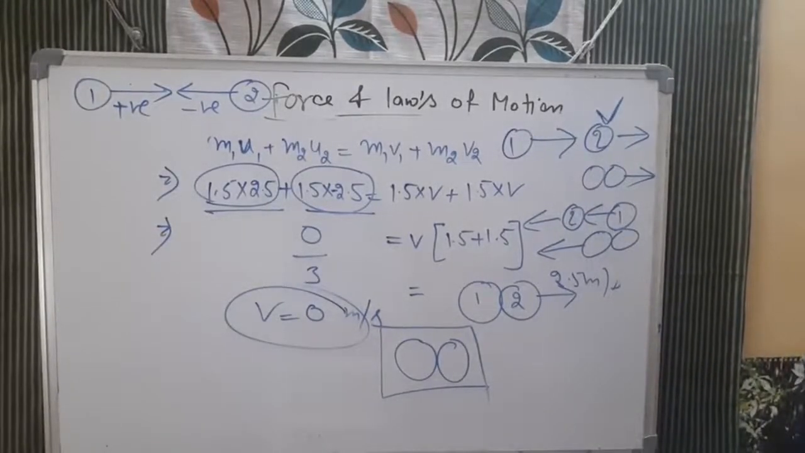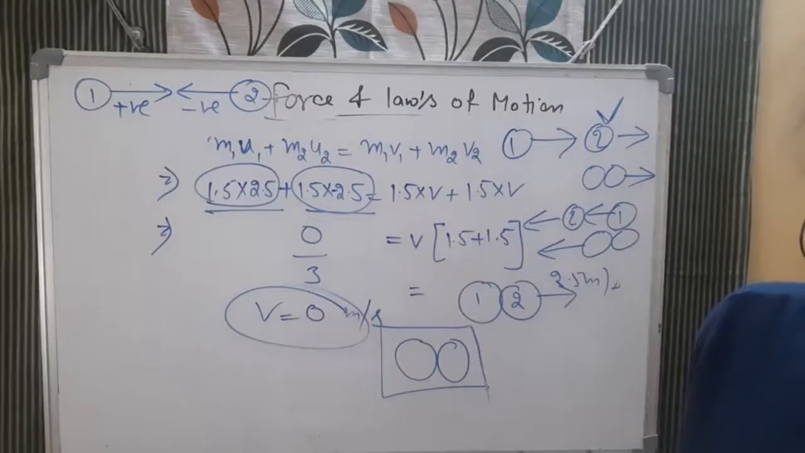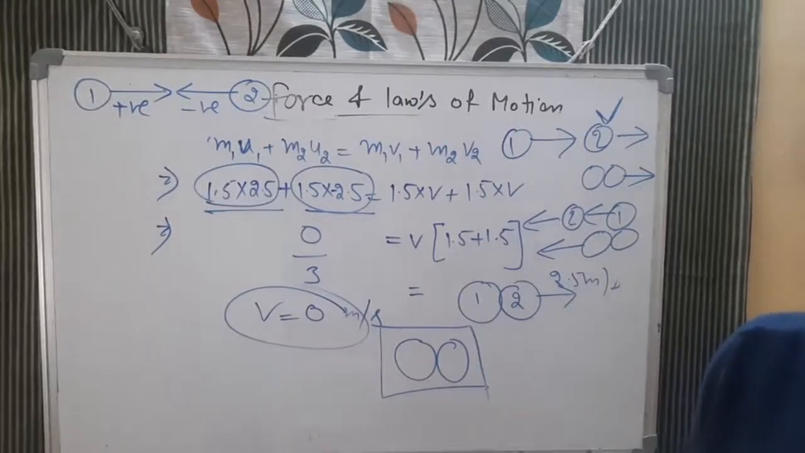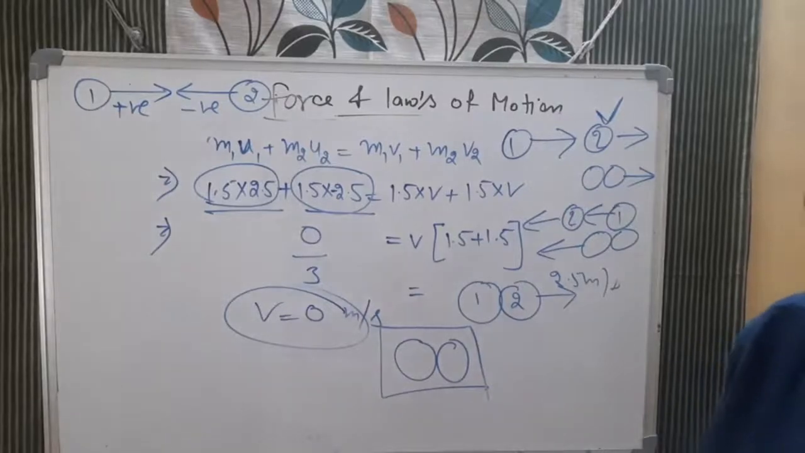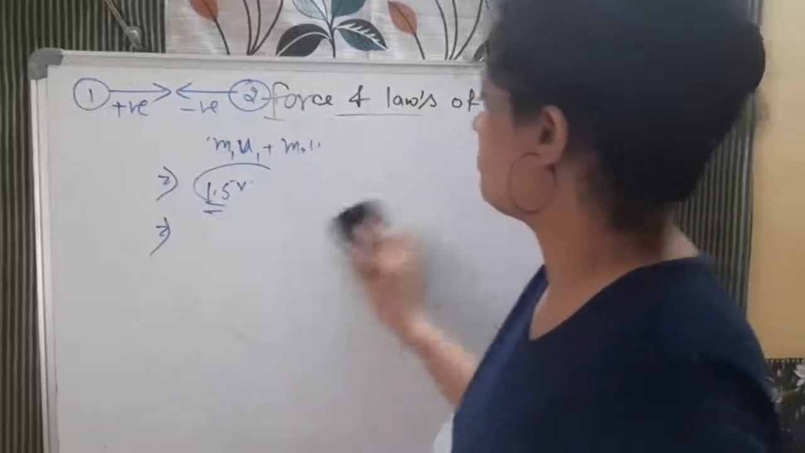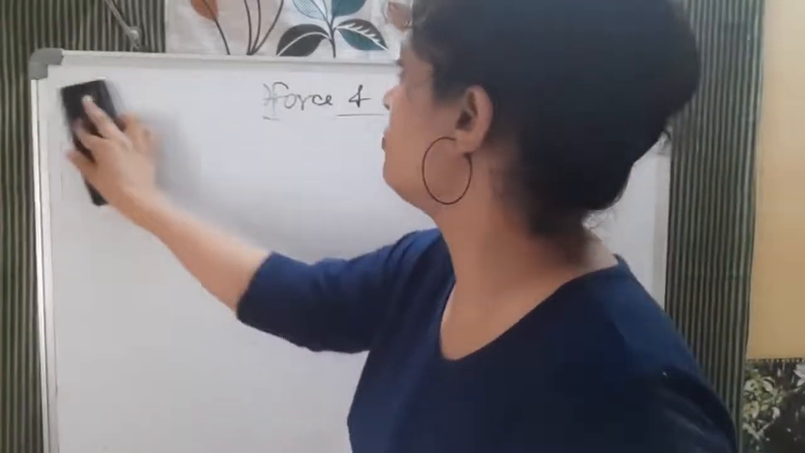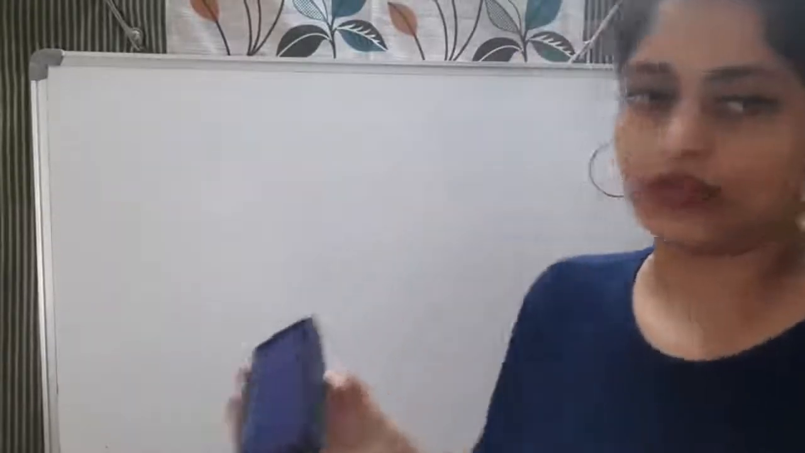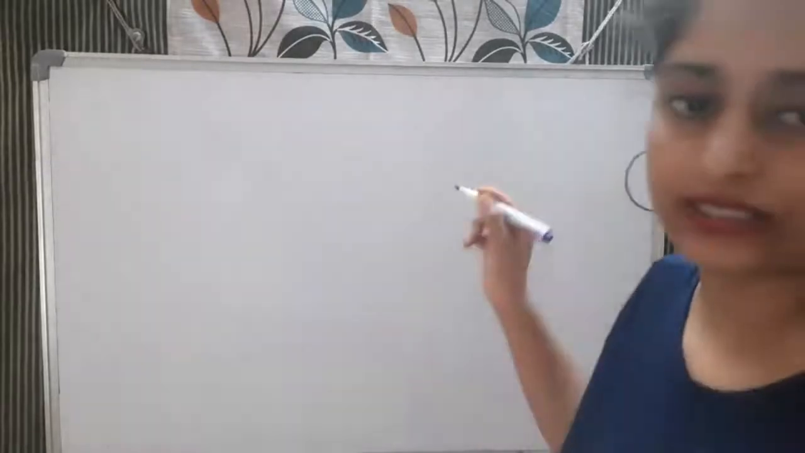Now the next question is numerical, question number 13. A hockey ball of mass 200 gram. Now see, in this question mass is given in gram. So what you need to do, bacha, is convert that into kilogram. So the question is saying a hockey ball of mass 200 gram is traveling at 10 meter per second.